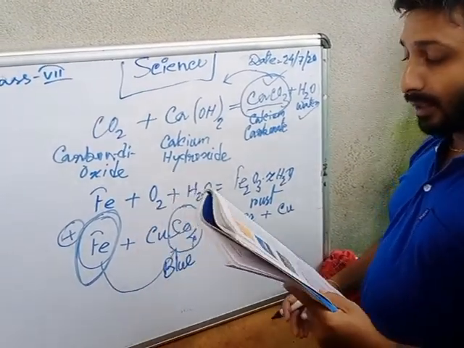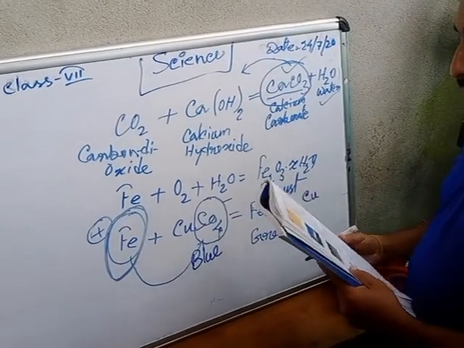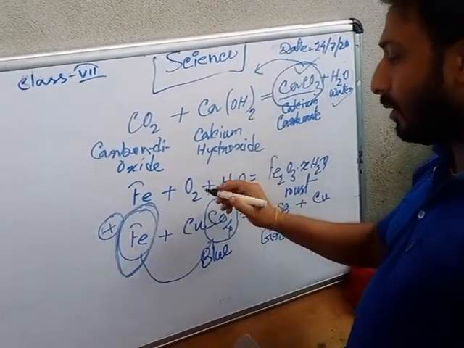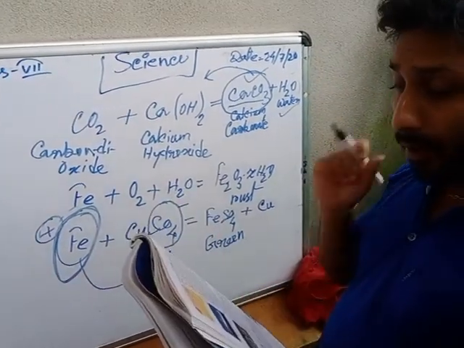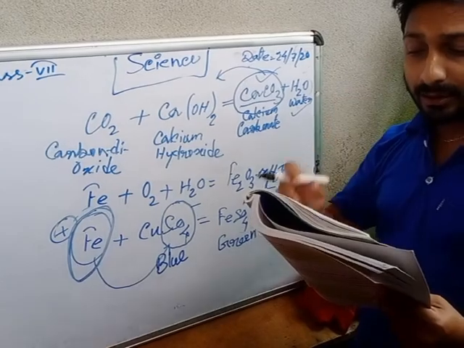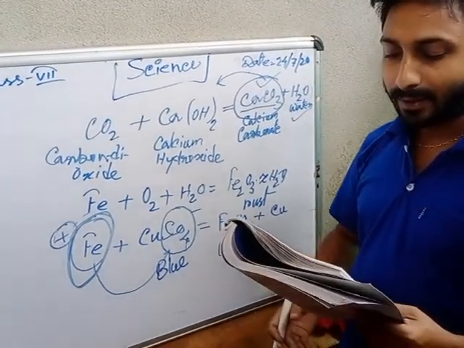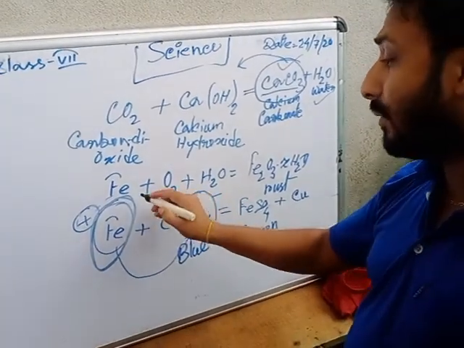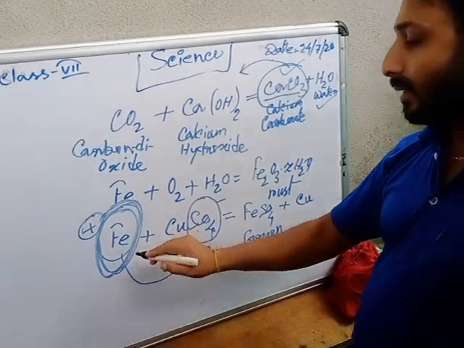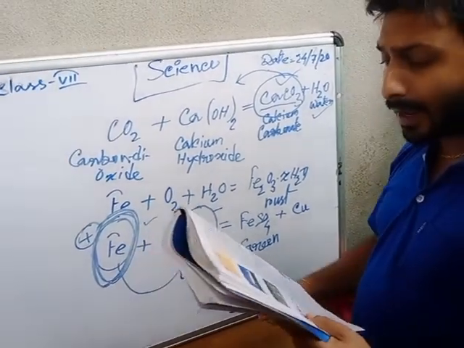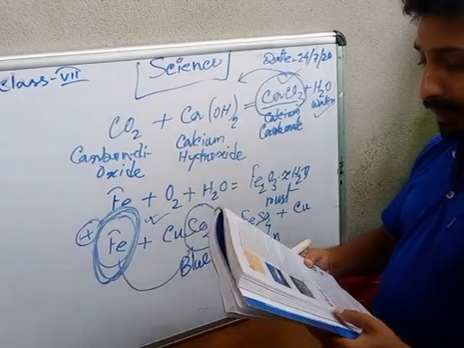Then the next: by painting the surface of iron, it will prevent rust. Both of these methods cut off the contact of the metal surface with air and moisture. So if you coat with oil or grease, it will be safe from air and water or moisture. That means it will be safe from rust.